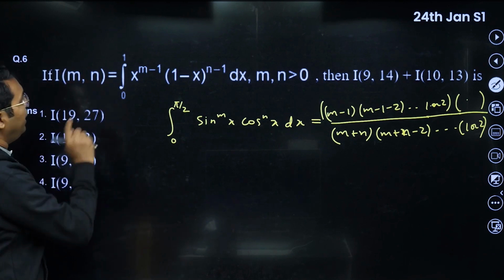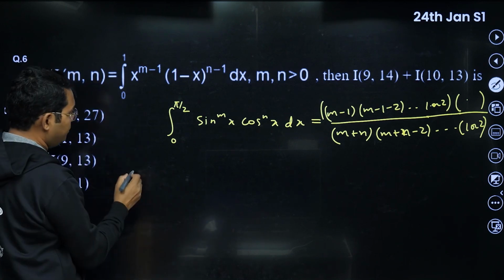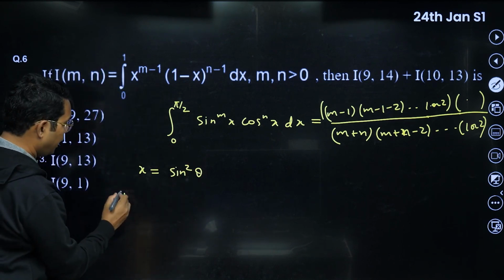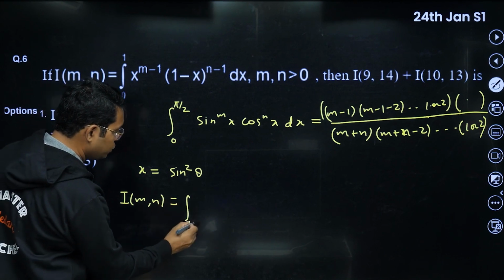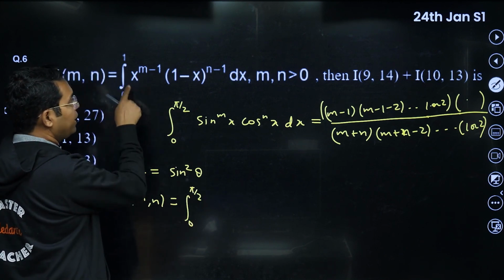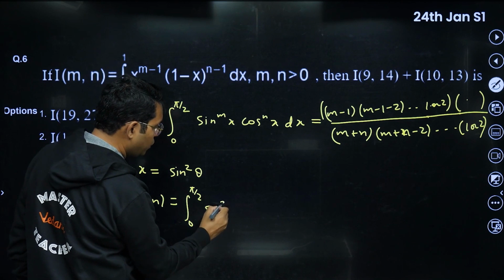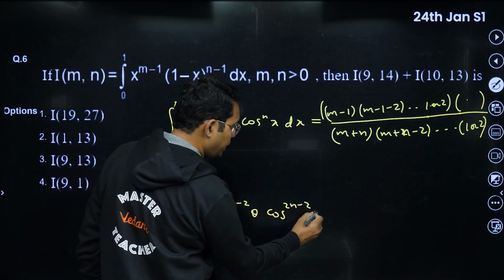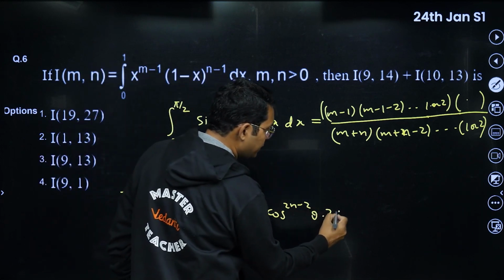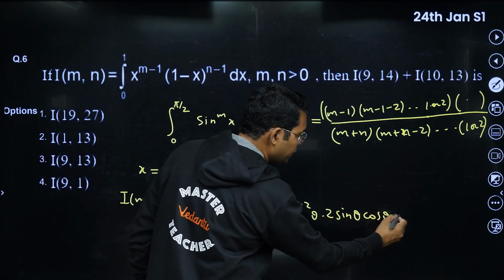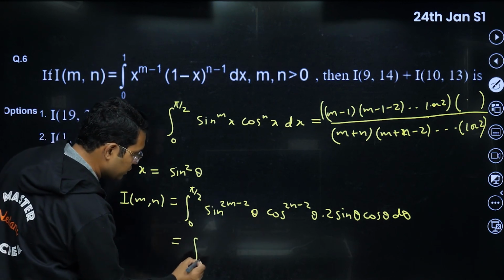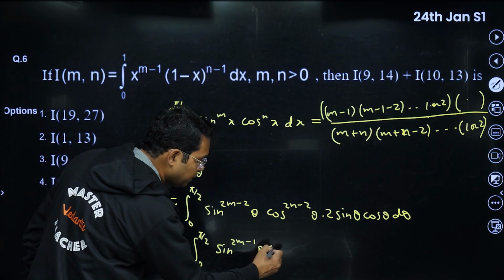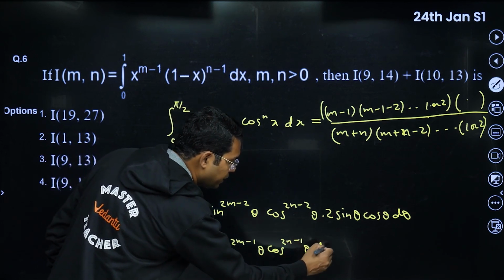Now in this question, I m comma n, to solve it, I think the first thing would be that we put x is equal to sine square theta. If you do that, your I m comma n will become equal to the integral from 0 to pi by 2. This x power m minus 1 will become sine power 2m minus 2 theta. This will become cos of 2n minus 2 theta, and dx will become 2 sine theta cos theta d theta. Here after simplification, that 2 can be taken outside, 0 to pi by 2, and this becomes sine 2m minus 1 theta cos of 2n minus 1 theta d theta. This is what we are getting.